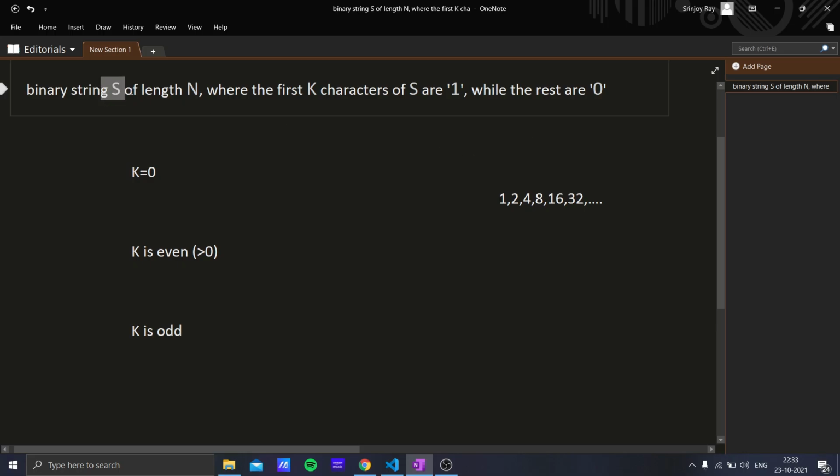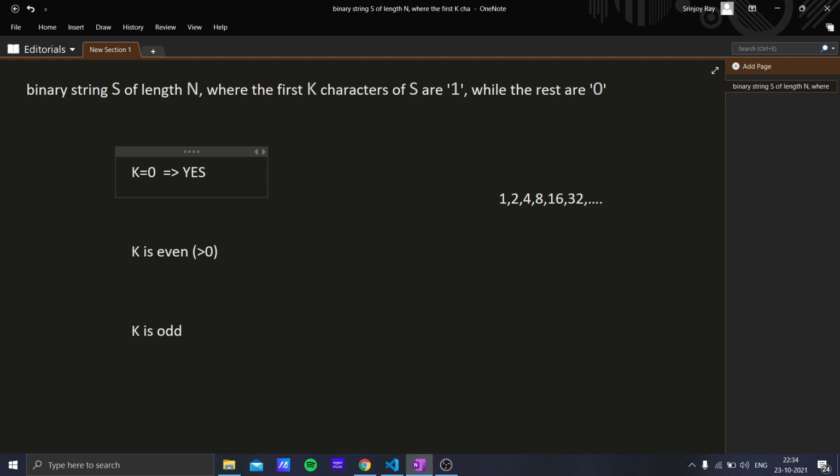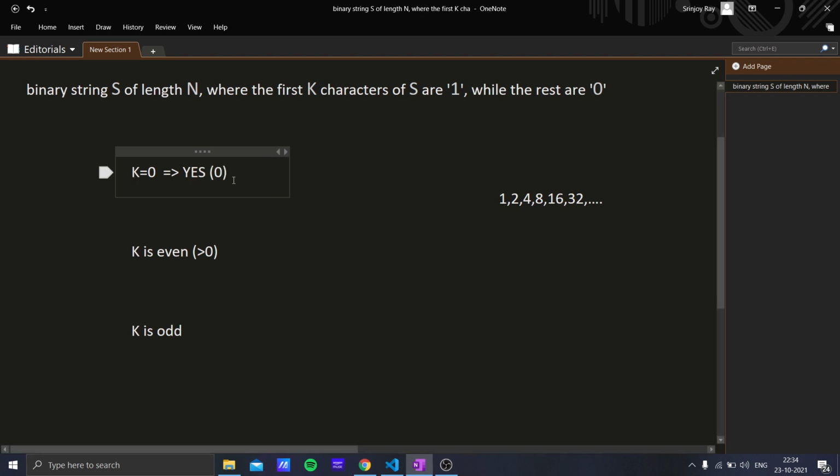So we are given a binary string of length n where the first k characters of s are 1 while the rest are 0, and our aim is to convert all the characters of s to 0. If initially the value of k is equal to 0, that means all the characters of s are already 0, so there is no need to do any more operations. So in this case the answer is always yes, and the number of operations is 0.